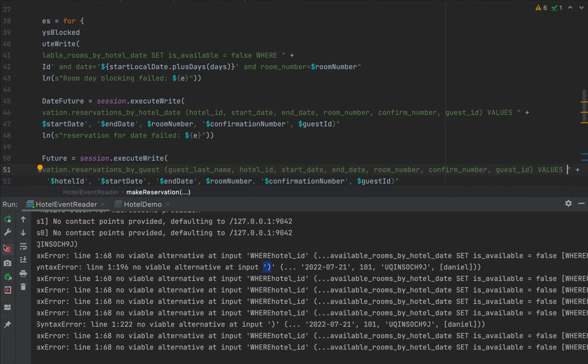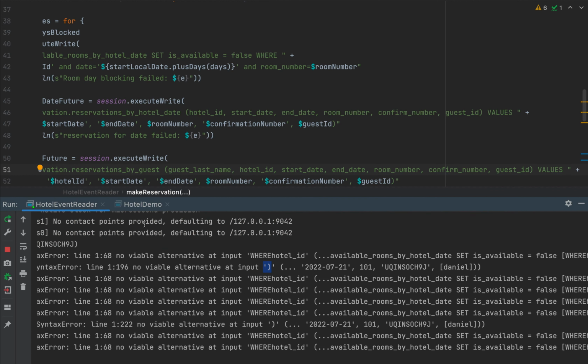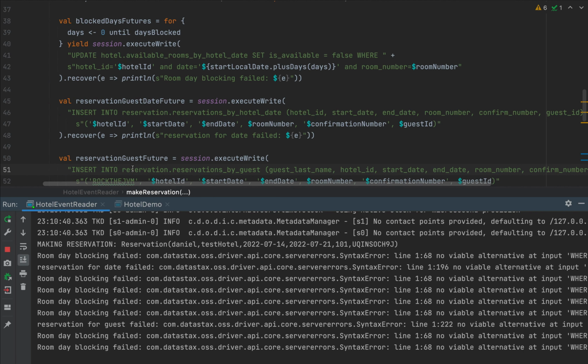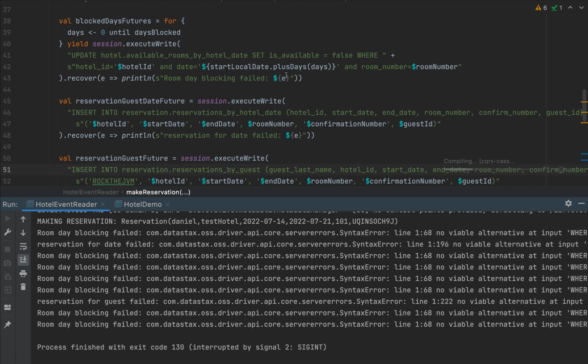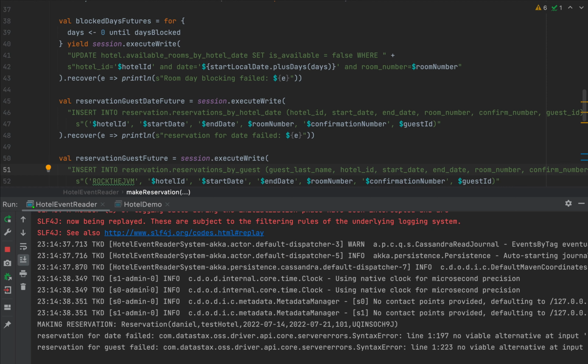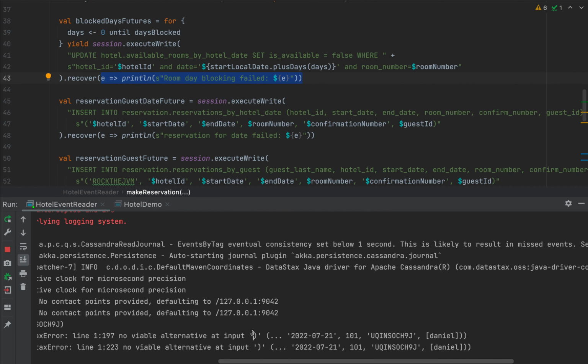Now, let me close my hotel event reader. My hotel demo has already finished. So the hotel event reader can simply restart at this point because the event has already been persisted into Cassandra, so this can simply pick it up again. So let me start my application, and hopefully my syntax is right for the Cassandra. So notice that we have fewer errors here. So the room day blocking was successful, but the reservation for date failed. Again, a syntax error. We have a no viable alternative at the closed paren.